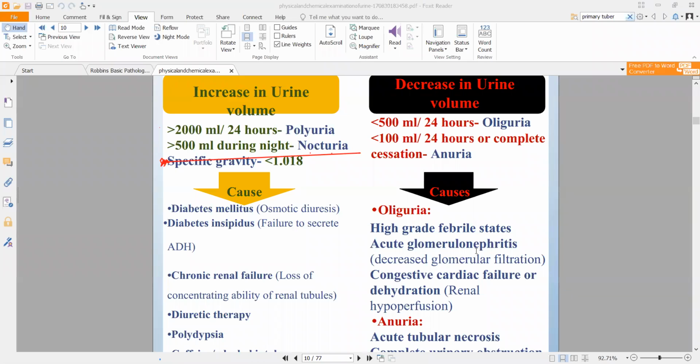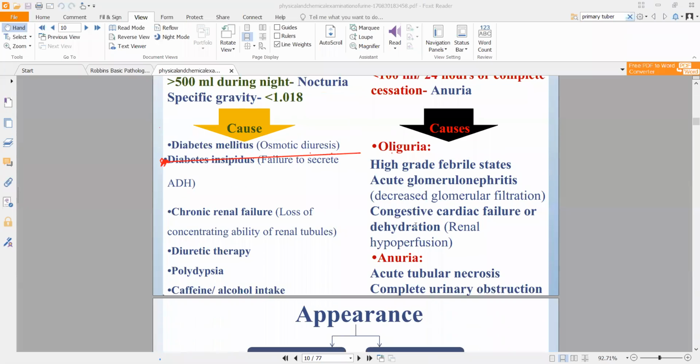So cessation means complete stoppage. So if the patient is not urinating altogether within 24 hours, or if they are urinating less than 500 ml, if it is less than 500 ml, that will be categorized as oliguria. If they are not urinating at all, that will be anuria. So they are not urinating at all, that is anuria. Now, what are the causes?